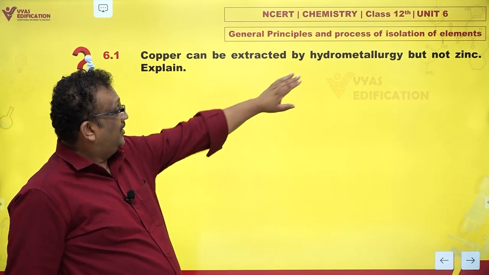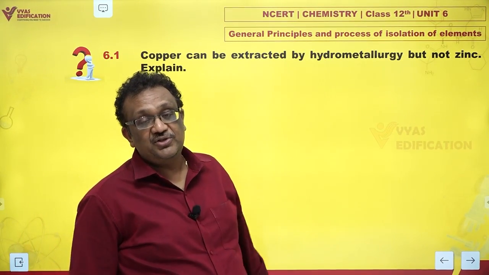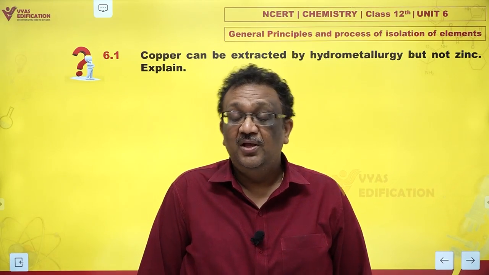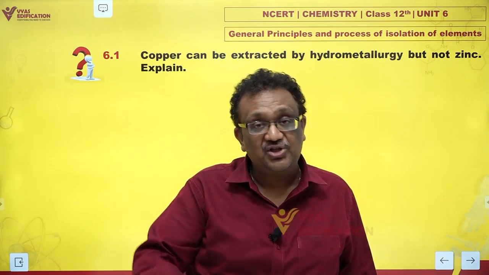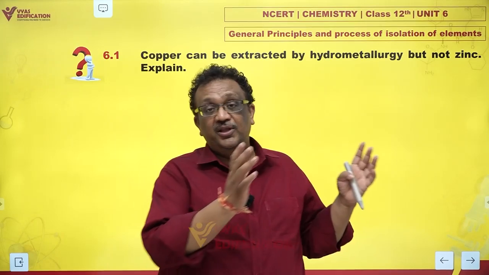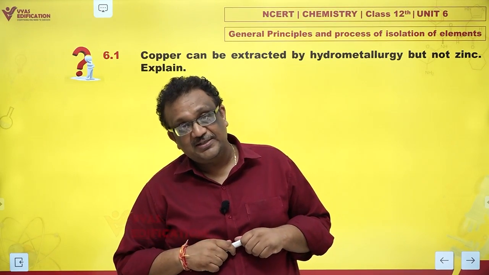They're mentioning a word called hydrometallurgy. What is hydrometallurgy? What is metallurgy? Metallurgy is the extraction of metal from the ore or from the minerals, right?